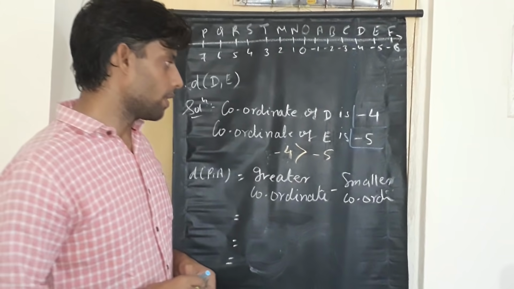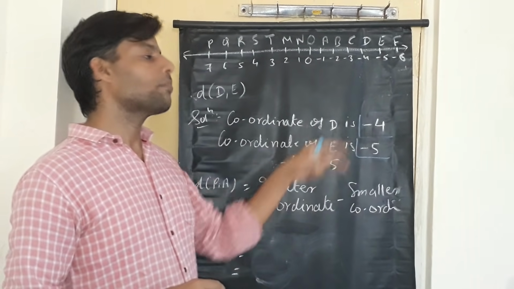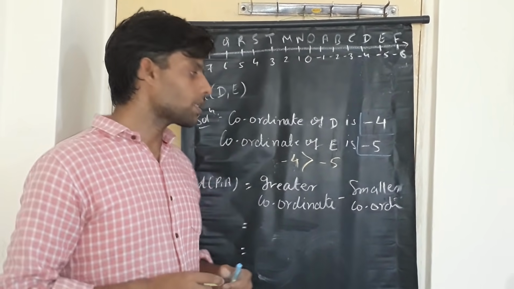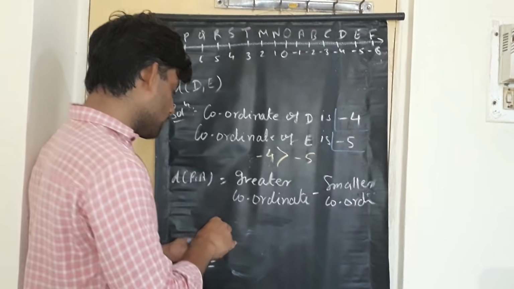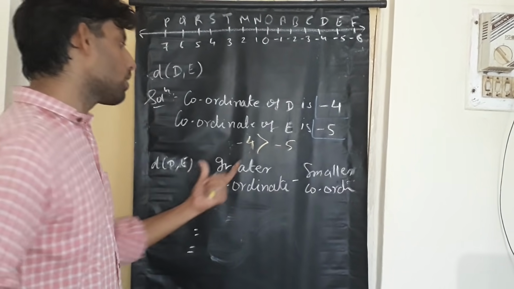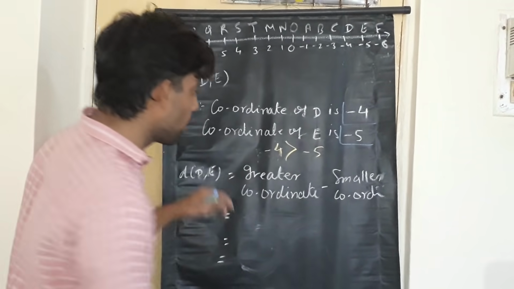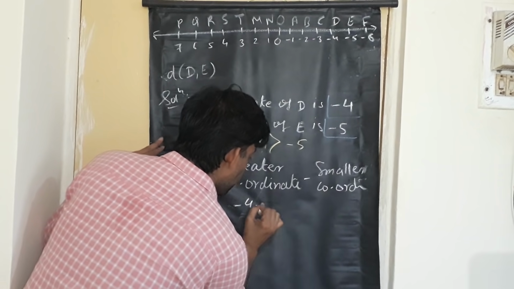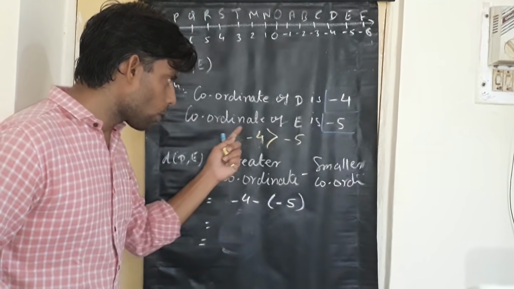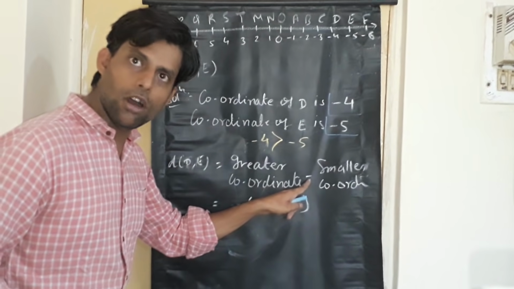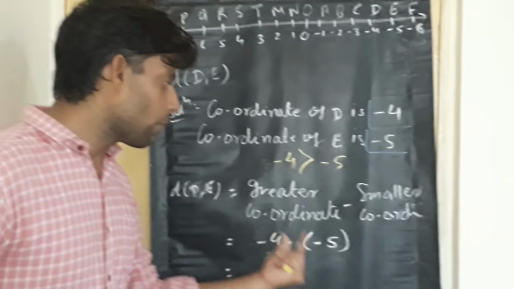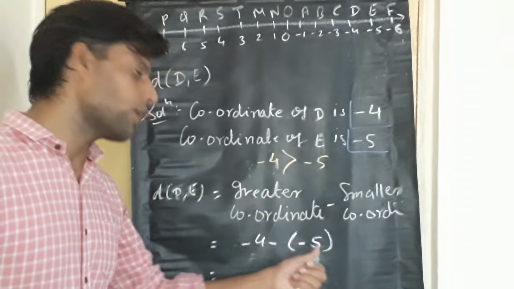It's a very important thing, students. So one more time, if both the numbers are negative, then the smaller one becomes the greater and the bigger one becomes the smaller. And now here we are ready with the distance. We need to find out the distance between the points D and E using the formula greater coordinate minus smaller coordinate. So we'll write here minus 4 minus of minus 5. Minus 4 is the greater coordinate. This minus sign is from the formula. From smaller coordinate we have minus 5, but as I told you, whenever two minus signs are there, use a bracket to separate them.